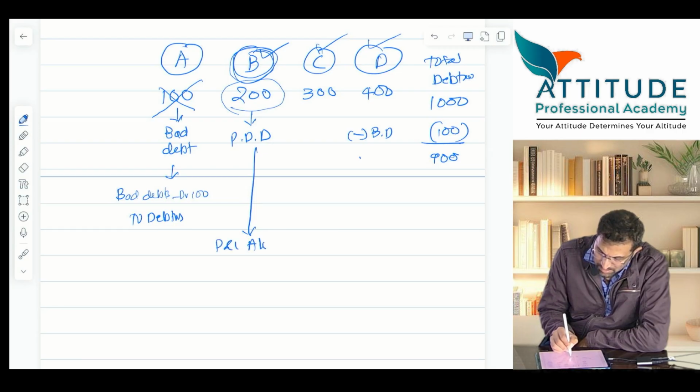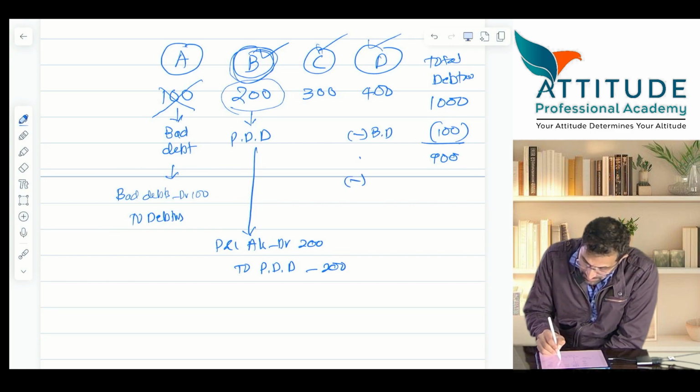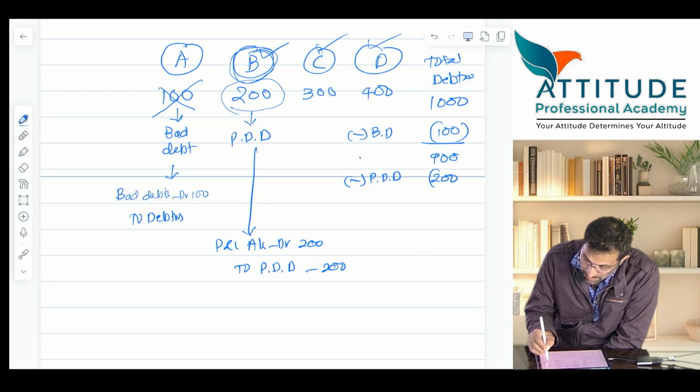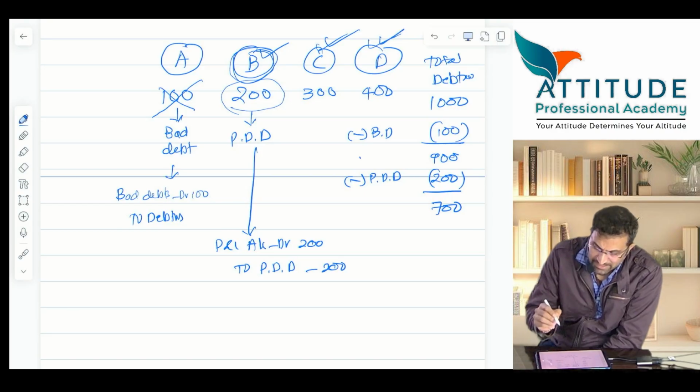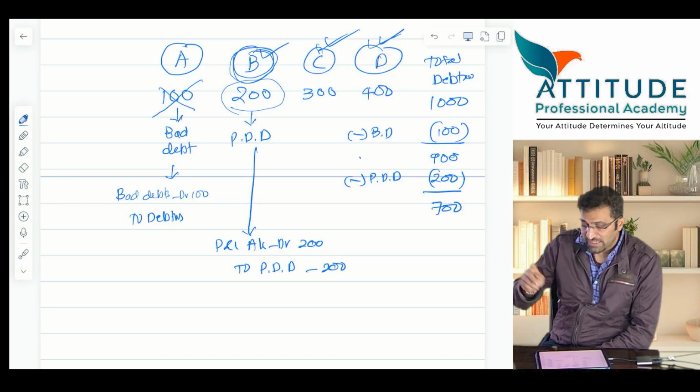P&L account debit to provision for doubtful debts. How much? 200. Now less PDD. When I say PDD, provision for doubtful debts, not provision for discount. कितना? 200. बचा कितना? Who are these 700? Only C and D. These are very good debtors. And in the past, you have seen these two people.